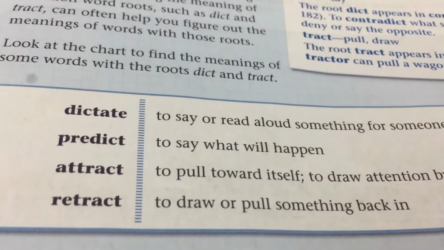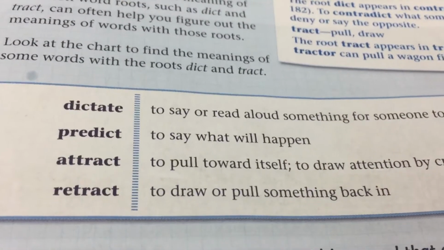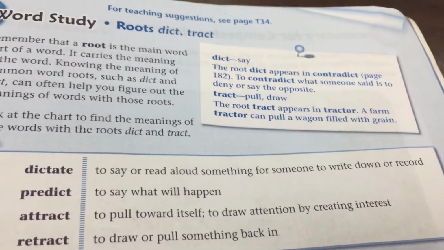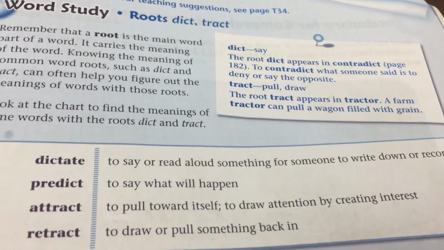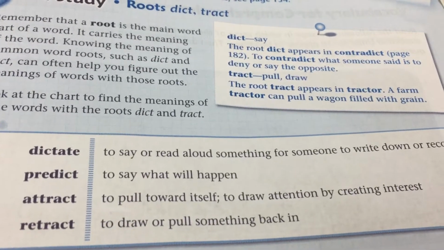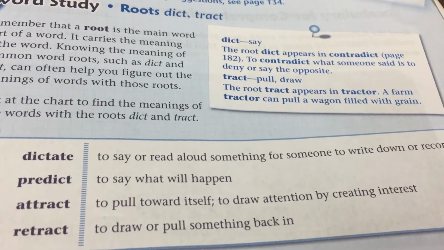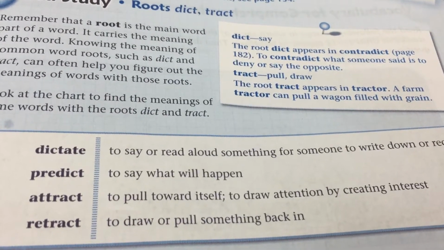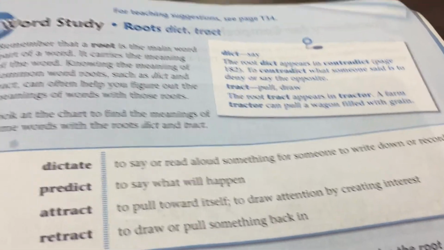We have 4 words in our box. Dictate, to say or read something aloud for someone to write down or record. Predict, to say what will happen. Attract, to pull toward itself, to draw attention by creating interest. And retract, to draw or pull something back in.